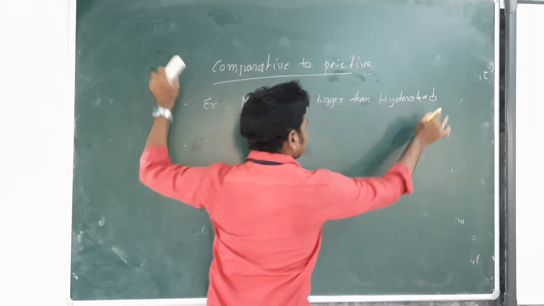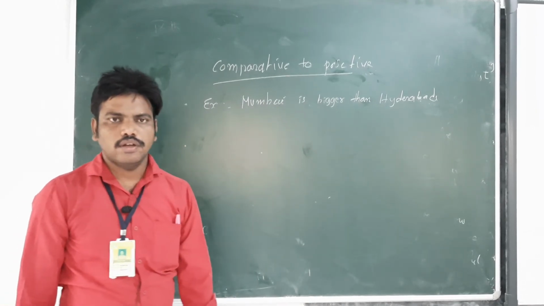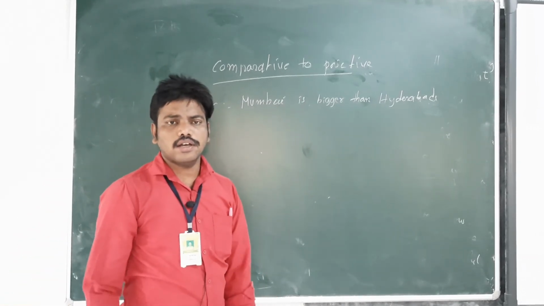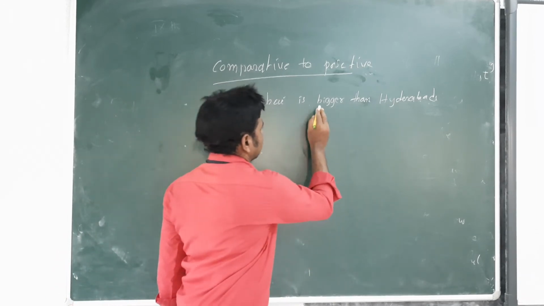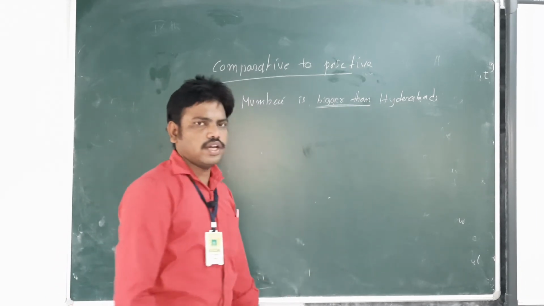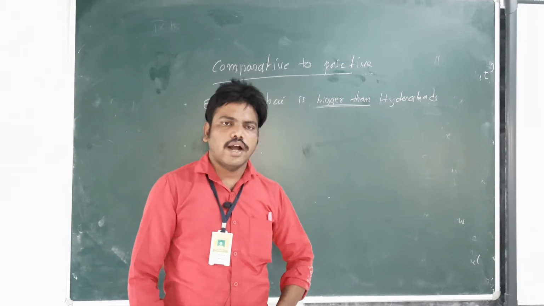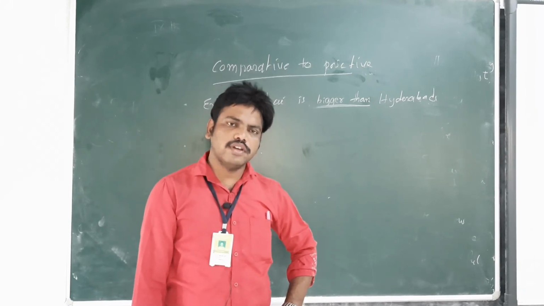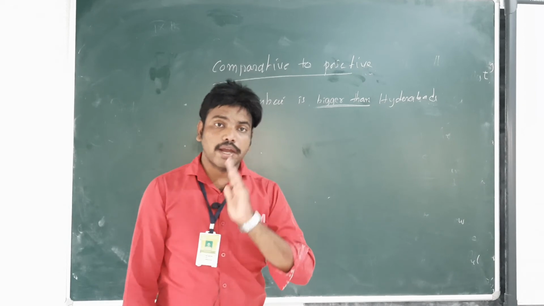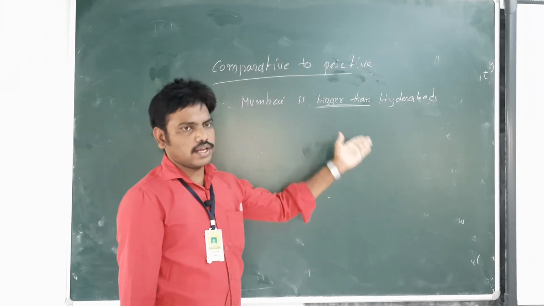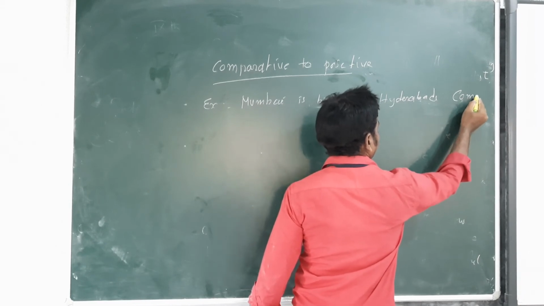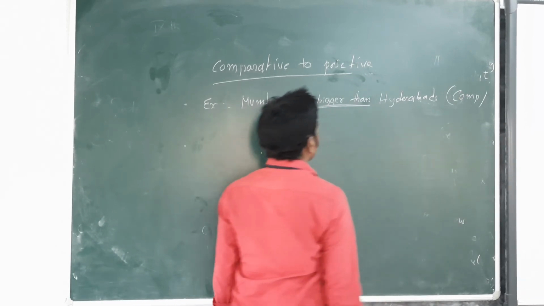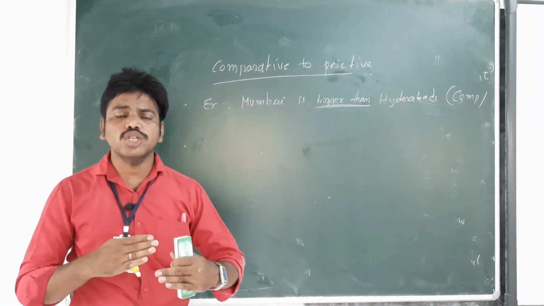First, let us see what degree it is. It is comparative degree. Why do we say it is comparative degree? Because here it is bigger than. It is very easy to identify comparative degree, because here there is bigger than. Now this is comparative degree, and we should transform it to positive degree.